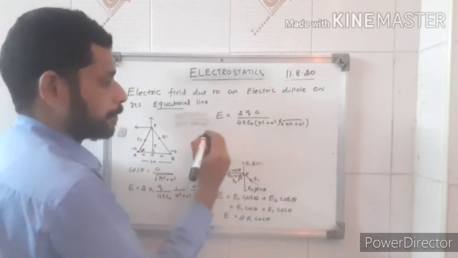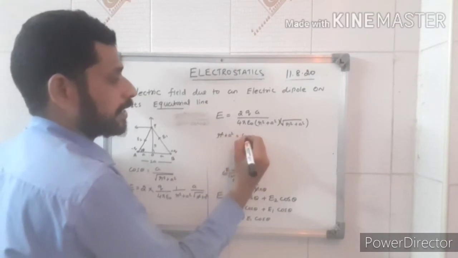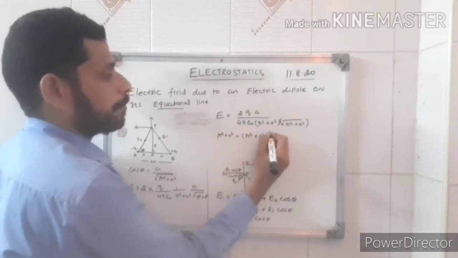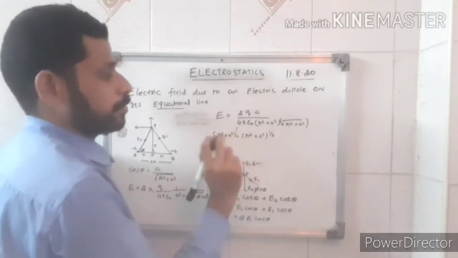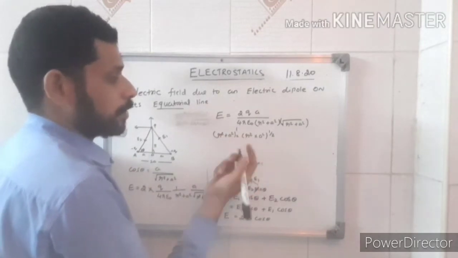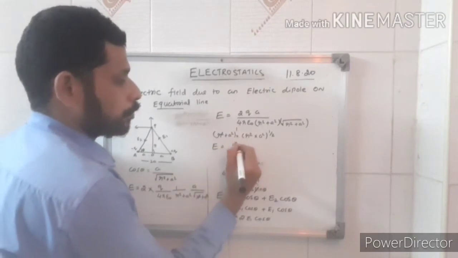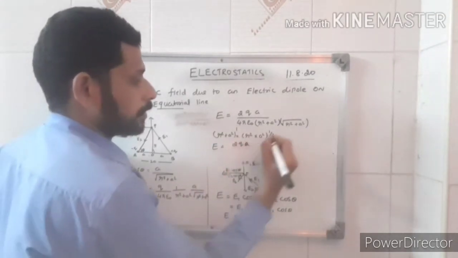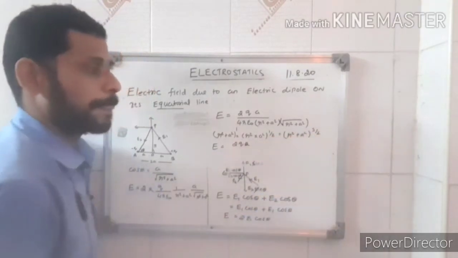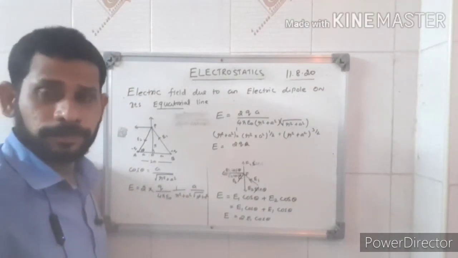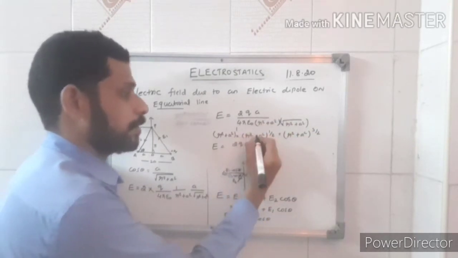Remember this: r squared plus a squared into root of r squared plus a squared, I can write as r squared plus a squared into r squared plus a squared power 1 by 2. This has power 1 and this has power 1 by 2, so the bases are equal and the powers add up.